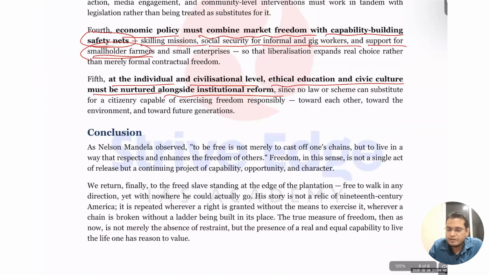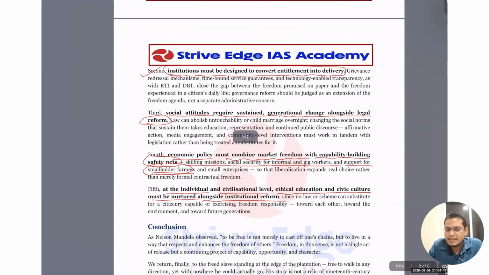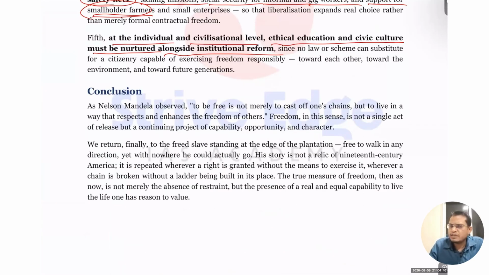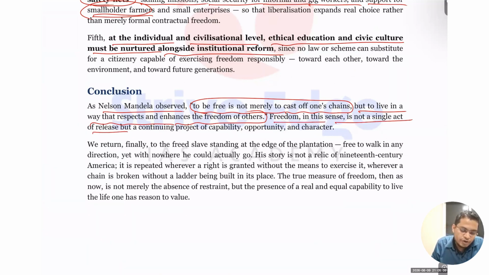After that, the way forward, you have to conclude. Generally a way of concluding is starting from a quote. If you're not able to remember, then it's okay. Just write that Nelson Mandela observed that to be free is not merely to cast off one's chains. Just removing chains is not being free, but to live in a way that respects and enhances the freedom of others. So we have to have the capability so that after freedom we can live in a respectable way. So freedom in this sense is not a single act of release, but a continuing projection of capability, opportunity, and character.